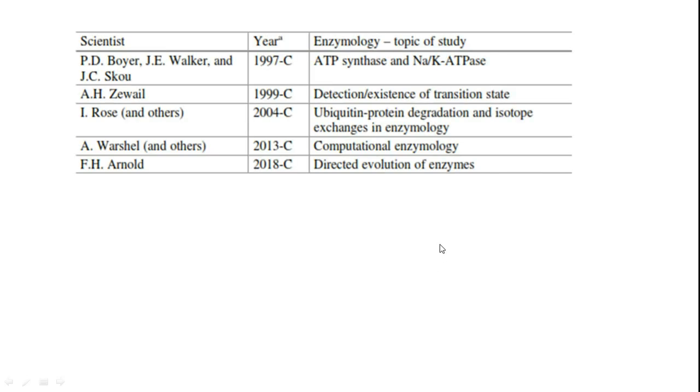And these are the remaining enzymes. Arieh Warshel and others were awarded the Nobel Prize in 2013 for their contributions in computational chemistry. By using computational modeling, they were able to predict enzyme dynamics as well as the physicochemical properties of enzyme-substrate interactions. That is actually responsible for the development of computer-aided drug designing right now. That is a very important component in the drug discovery cycle and in medicinal chemistry right now.